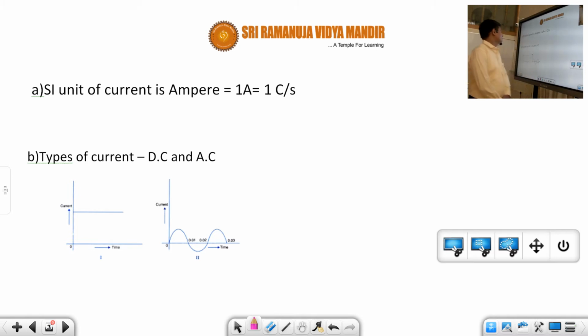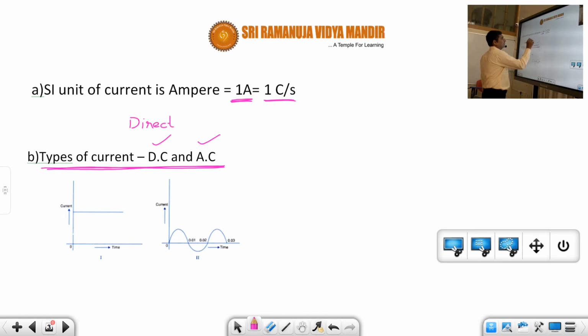What is the unit of current, students? The unit of current is ampere, or nothing but 1 coulomb per 1 second. And what are the types of current? There are 2 types of current. One is called DC, another one is called AC. What is meant by DC? DC is called direct current. What is meant by AC? AC is called alternating current.